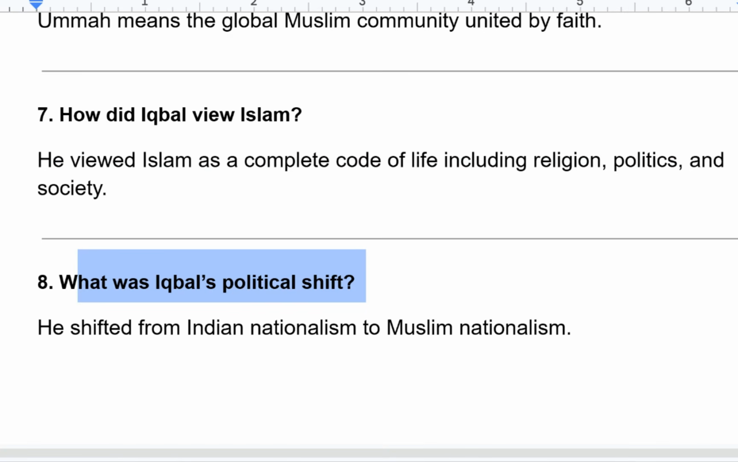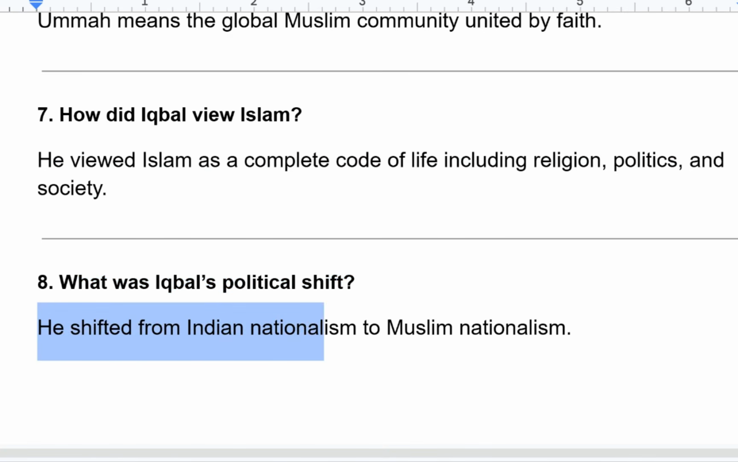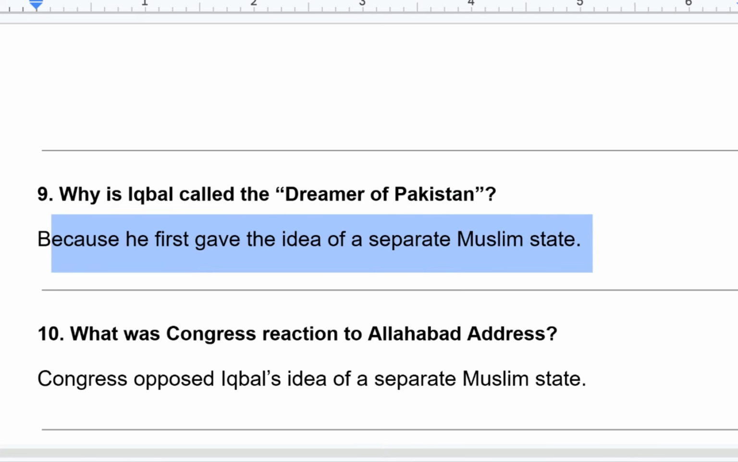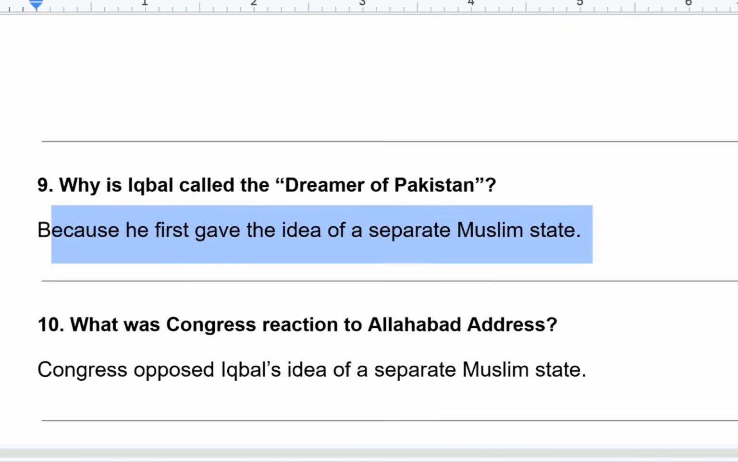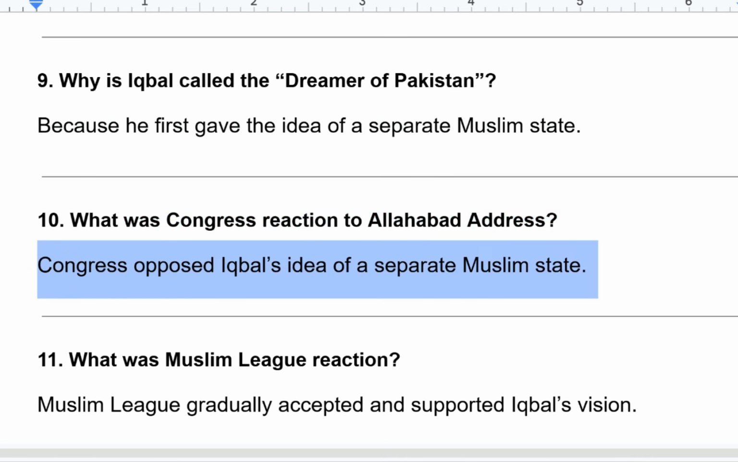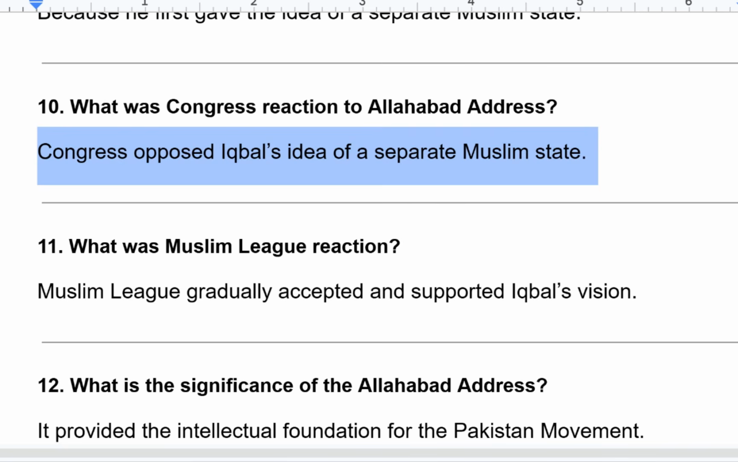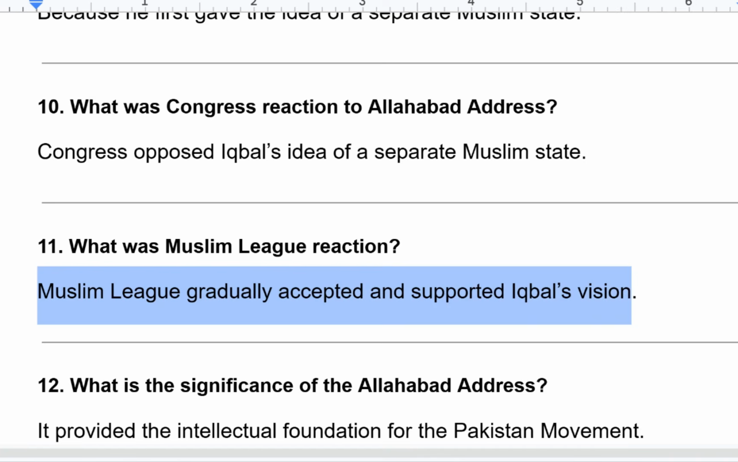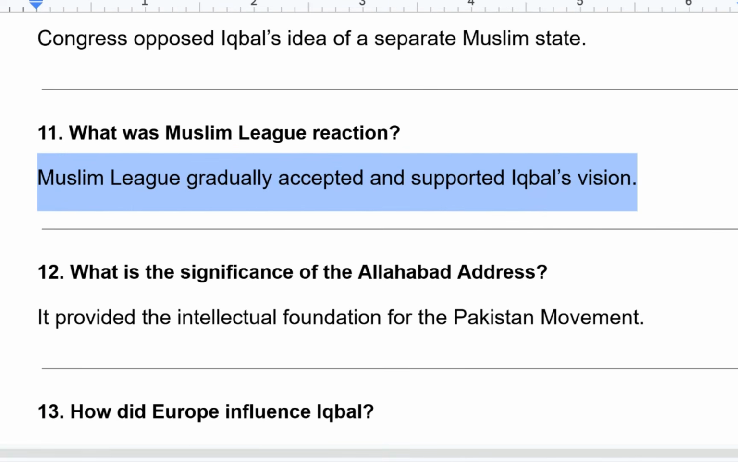What was Iqbal's political shift? He shifted from Indian nationalism to Muslim nationalism. Why is Iqbal called the dreamer of Pakistan? Because he first gave the idea of a separate Muslim state. What was Congress' reaction to the Allahabad address? Congress opposed Iqbal's idea of a separate Muslim state. What was the Muslim League's reaction? The Muslim League gradually accepted and supported Iqbal's vision.